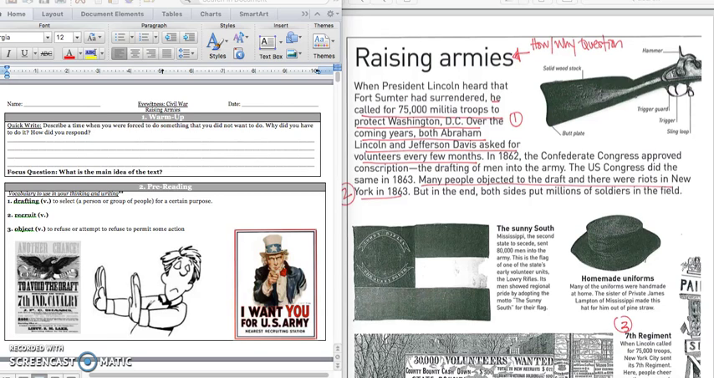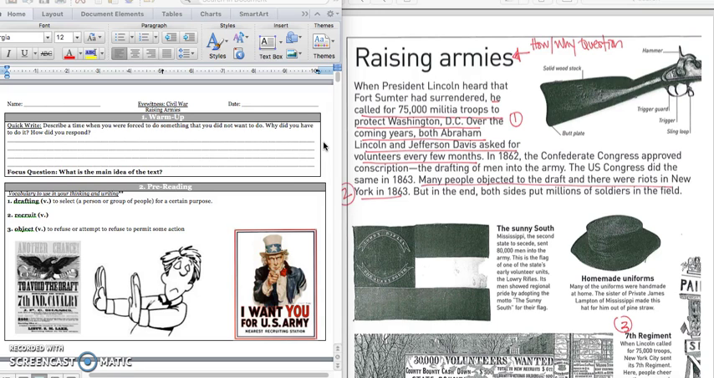Good morning, 5th grade. Today we're going to continue learning about the Civil War. The title of our text today is called Raising Armies. And before we get started on our text, we want you to complete this quick write that says, describe a time when you were forced to do something that you did not want to do. Why did you do it, and how did you respond? Press pause to write down your answer and play when you are ready for the focus question.